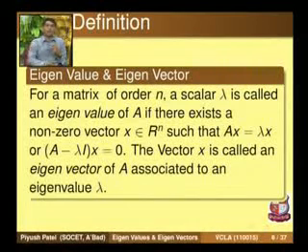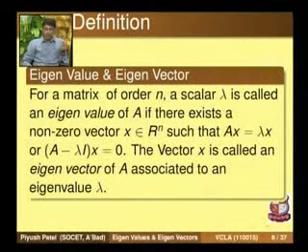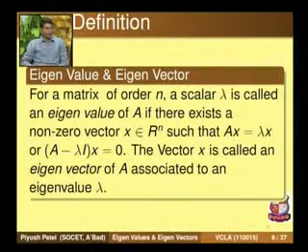So let us try to explore the definition. The definition says that for lambda to be an eigenvalue of A, there must be a non-trivial solution to the homogeneous system A minus lambda I x is equal to 0. And when does a homogeneous system have non-trivial solutions?